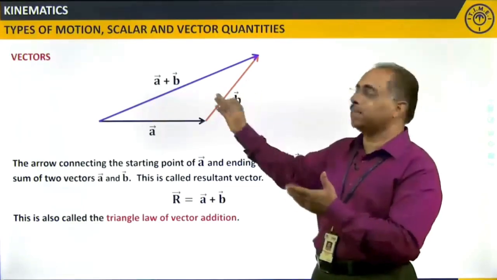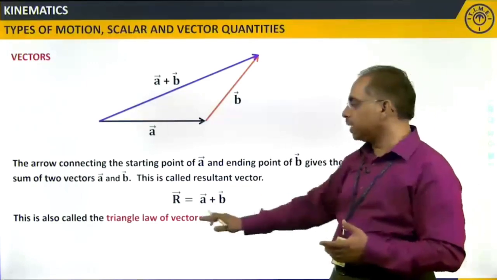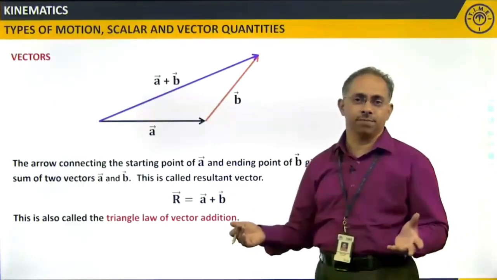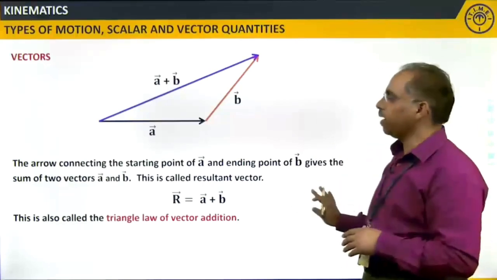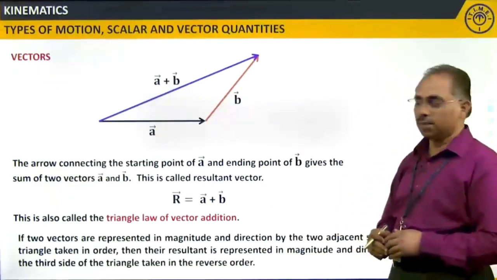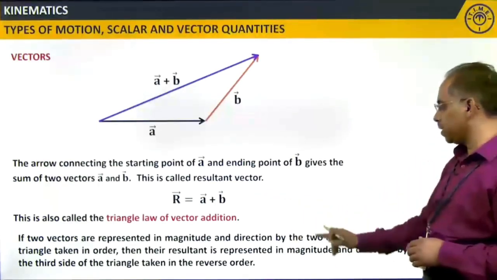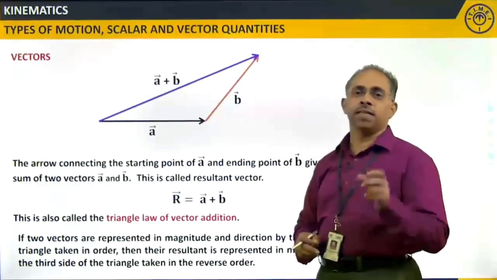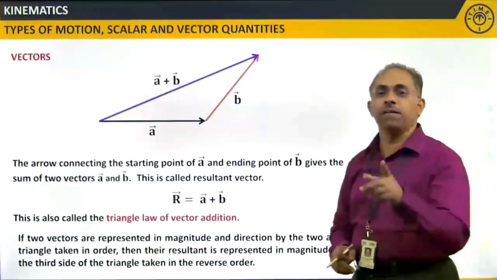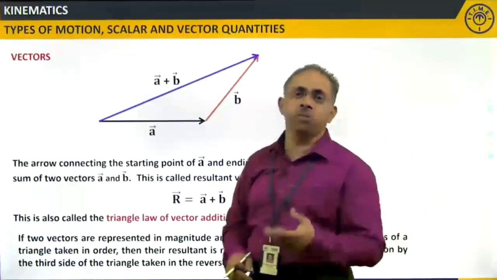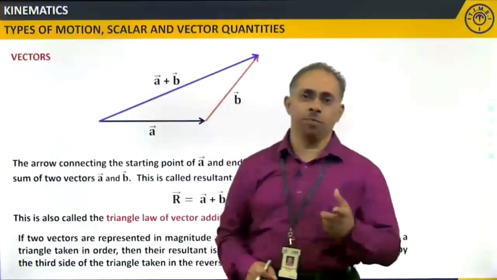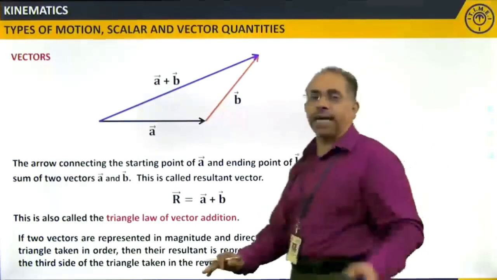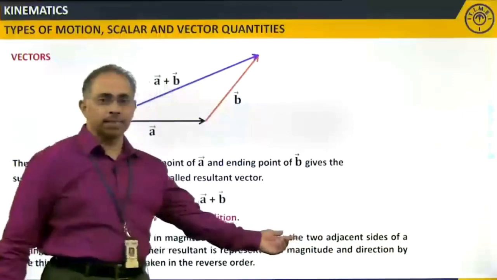But geometrically, when I represent it, it should be this way. This is what we call the triangle law of vector addition, or you can say triangle law of addition of vectors. Both are the same. So, what does this triangle law of vector addition state? If two vectors A and B are represented in magnitude and direction, so whenever we are talking about a vector, we need to speak about the direction as well as the magnitude. So, if two vectors are represented in magnitude and direction by the two adjacent sides of a triangle,